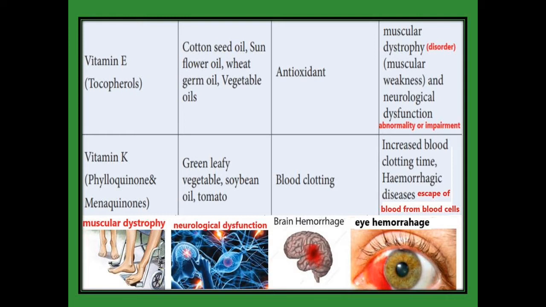And vitamin K. The names of vitamin K are phylloquinone and menaquinones. We get vitamin K from green leafy vegetables, soya bean oil, tomato. The main function of vitamin K is blood clotting. Increased blood clotting time gives hemorrhagic disorders, hemorrhagic diseases of the brain and eye. Those pictures are shown here. Please see that. What do hemorrhagic diseases mean? Escape of blood from the blood vessels. That is called hemorrhagic diseases.